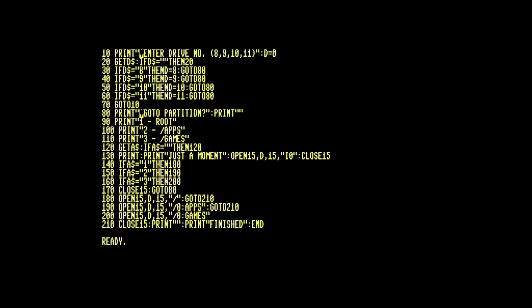If A equals 1, go to 180, which will open up the root directory, which is just slash. If you want to go to apps, /0:, and the name of the directory. And that's all there is to it.